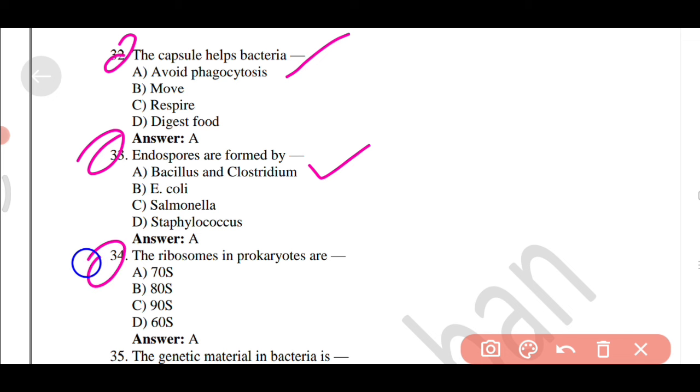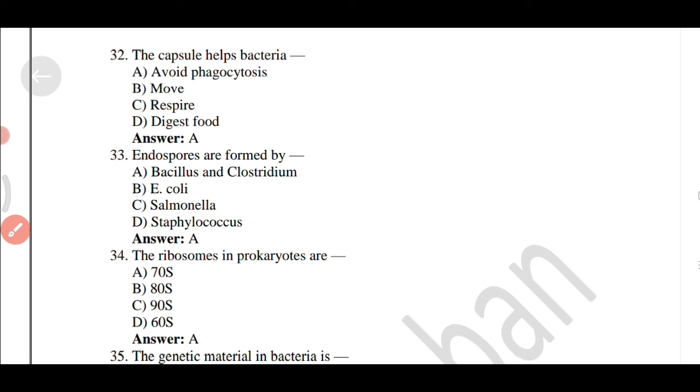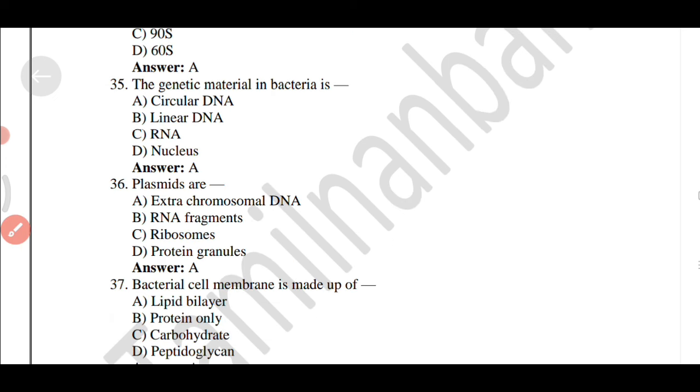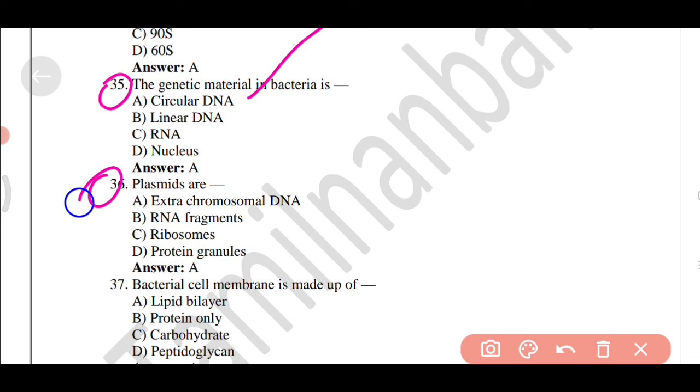The ribosomes in prokaryotes are option A, 70S. The genetic material in bacteria is option A, circular DNA. Plasmids are option A, extrachromosomal DNA.